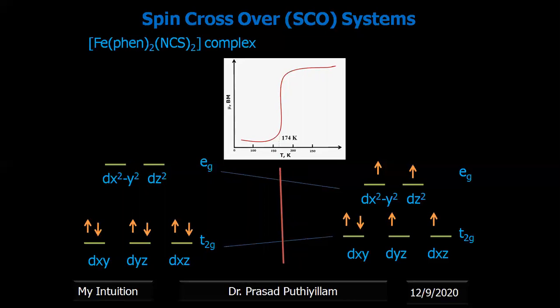So the spin crossover phenomenon can be represented by these electronic configurations. When it is a low spin complex, the electrons are paired, so the spin is zero and the magnetic moment is also zero. Whereas here it is the high spin situation. This is a d6 system, and the magnetic moment will be around 4.9 Bohr magneton.